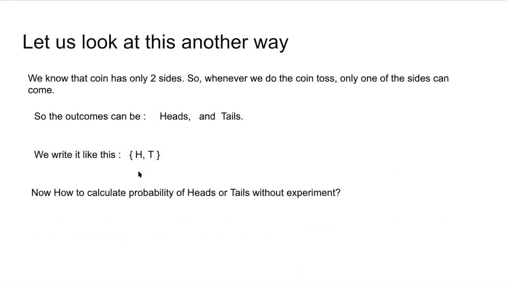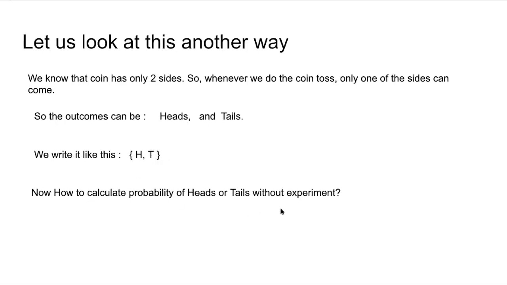We write it in curly brackets like this, and we will write all the outcomes of the experiment inside these brackets. So first, what is the first outcome that is possible? Heads. Another outcome is tails. So two outcomes are possible.